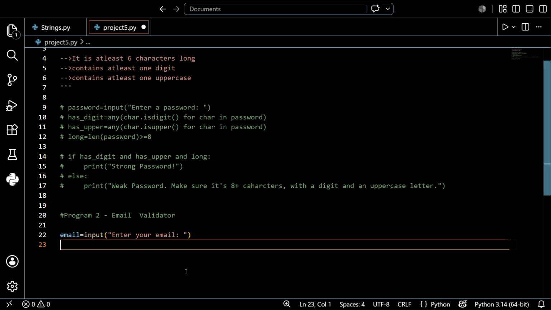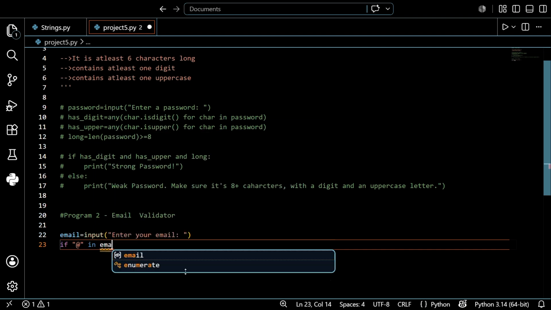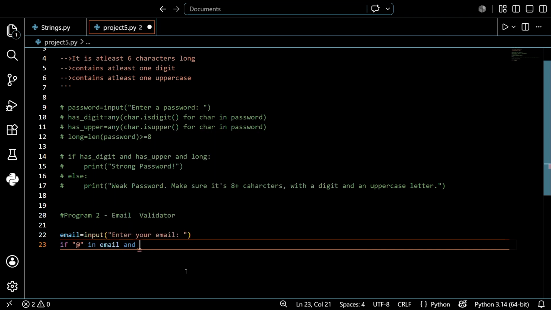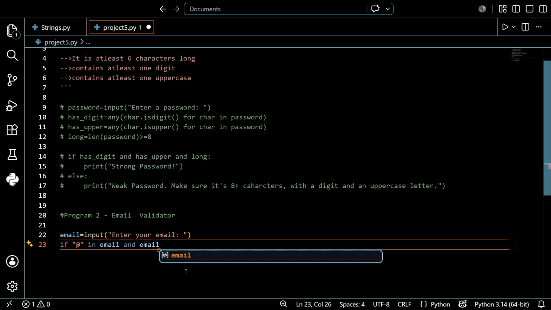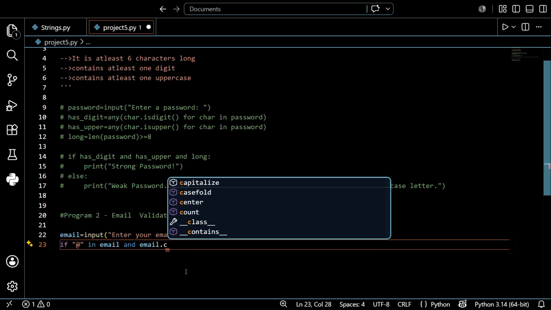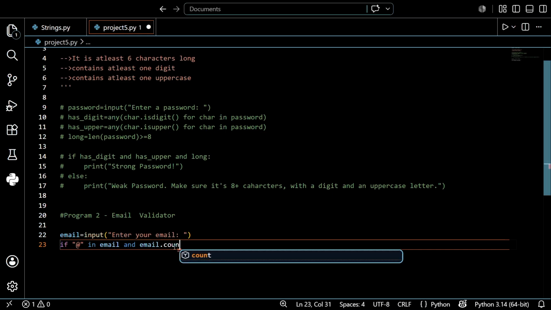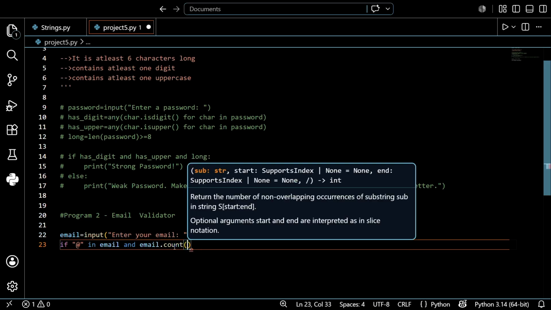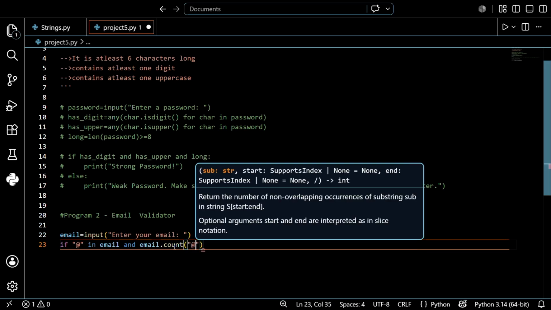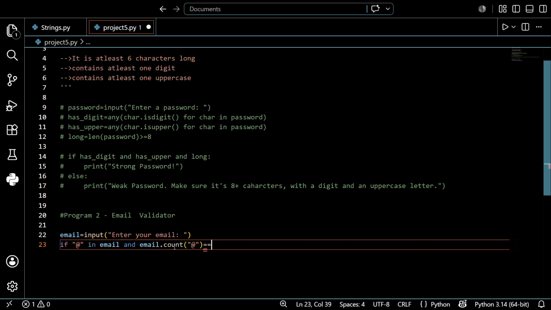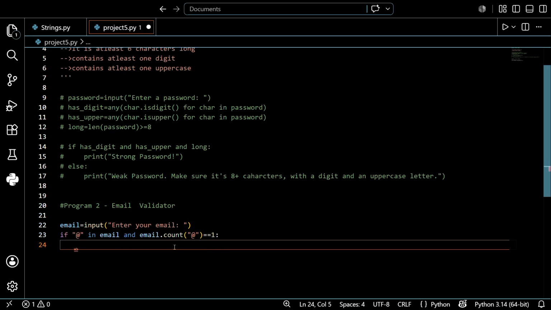After that, create the if condition: if "@" in email and email.count("@") is equal to 1.